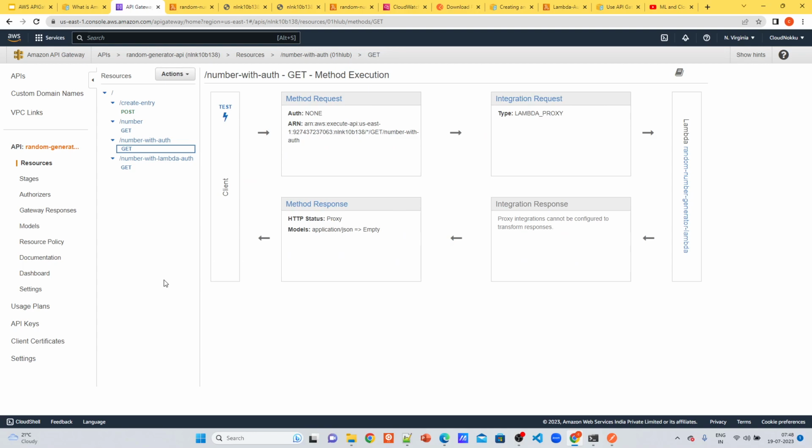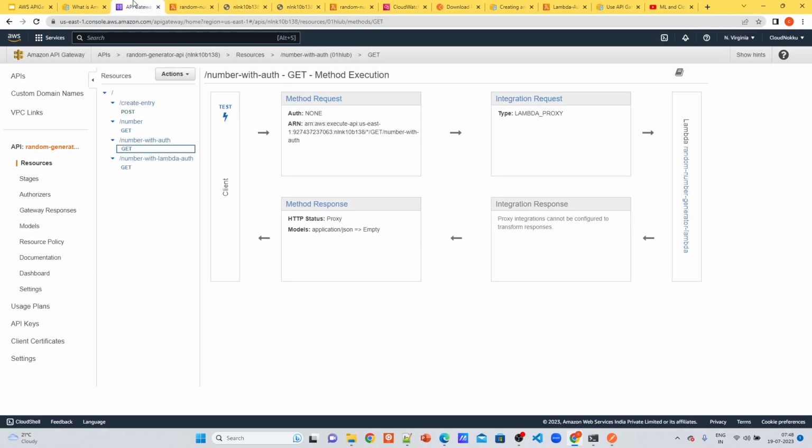So what is the advantage, you can ask? By doing this, our API will be secure. Previously, if you remember, I used it from the browser without any authentication. But if I use it with number with auth, which is the new one I created, and press enter, it will say message forbidden.